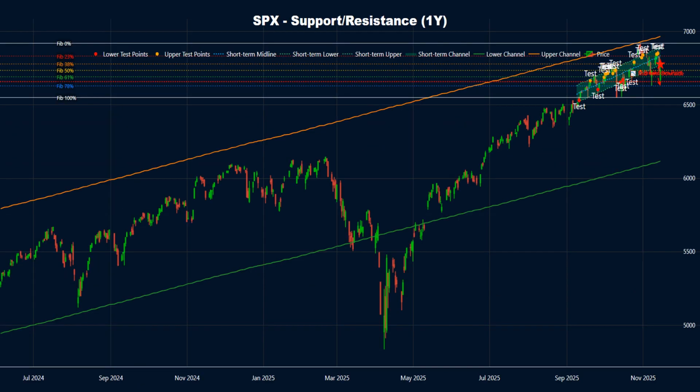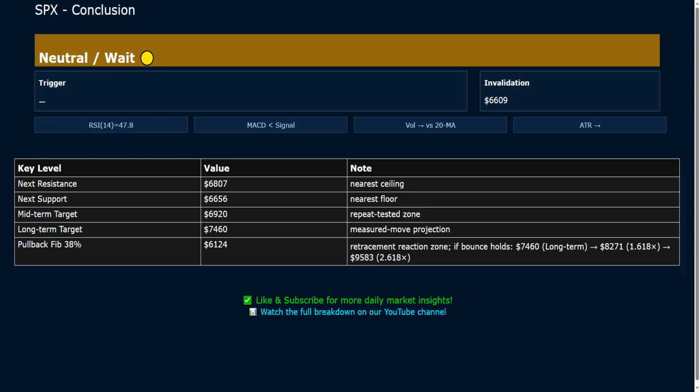From a long-term perspective, price remains inside the broader trend channel on the longer-term view. Price has recently slipped below its short-term channel, which points to weakness in the near term. The price is trading very close to the 50%, 6735.56, Fibonacci retracement level, with the 38% retracement near 6779.17 below, and the 61% level around 6691.95 above.